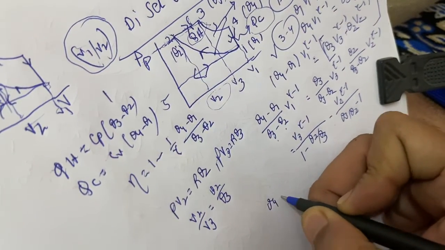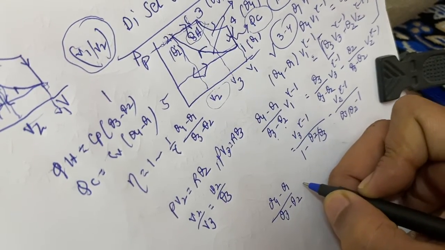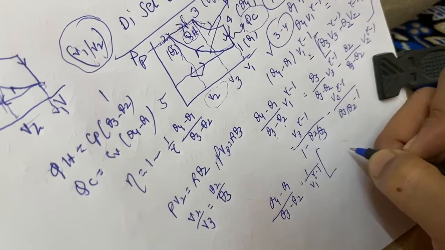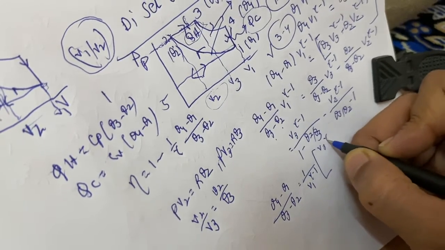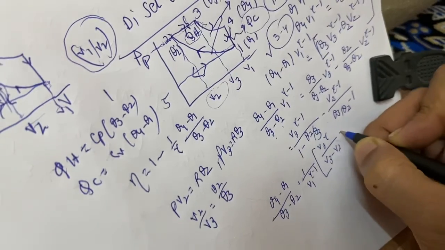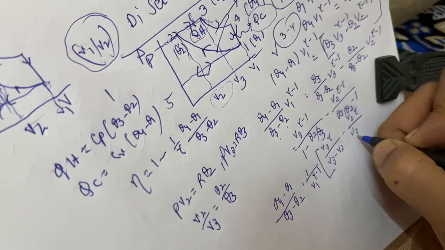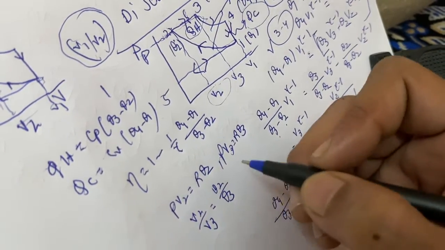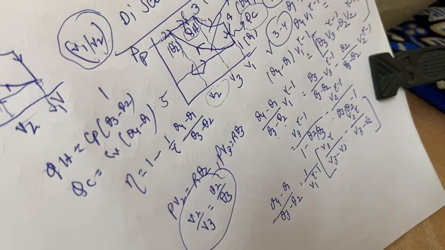Theta 4 minus theta 1 by theta 3 minus theta 2 equals 1 by V1 to the power gamma minus 1 times V3 to the power gamma by V3 minus V2, minus V2 to the power gamma by V3 minus V2. Just putting this ratio in this equation, we get the simplified form.